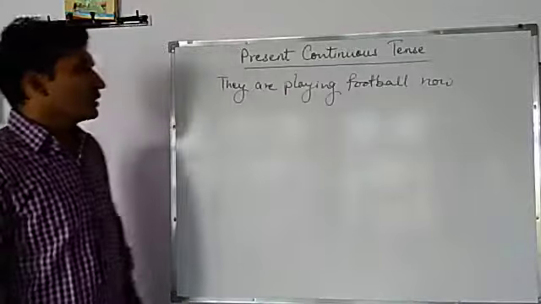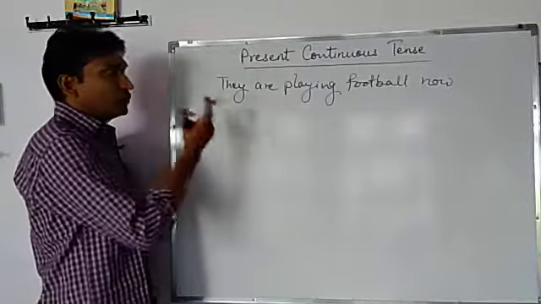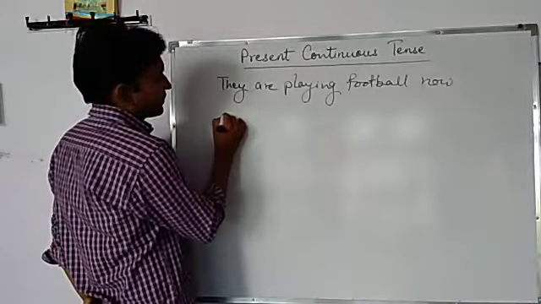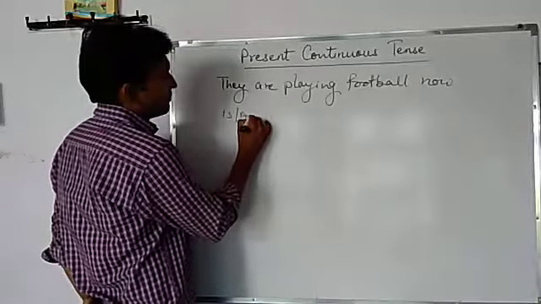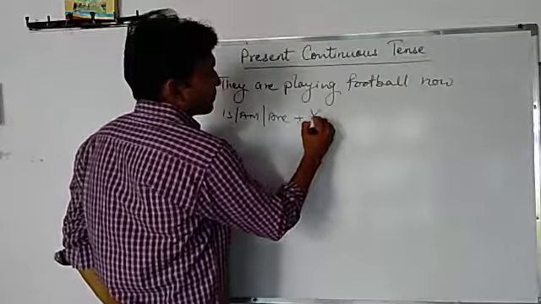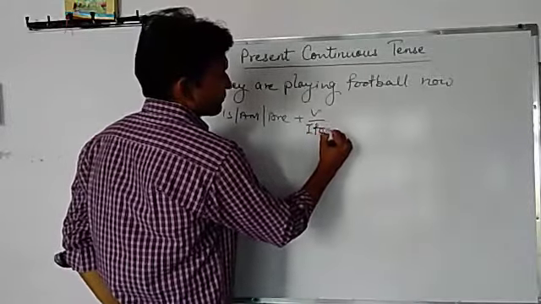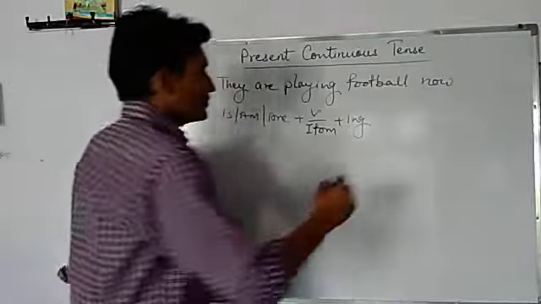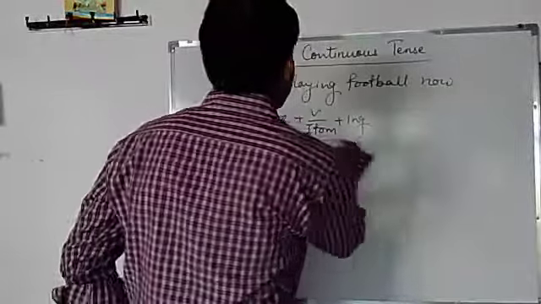Is it clear? The identification of this tense is: is, am, and are as the helping verb, plus the first form of the verb having ing with it. So this is the identification.